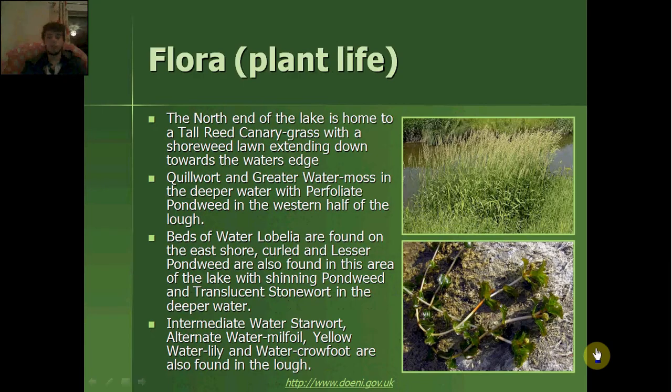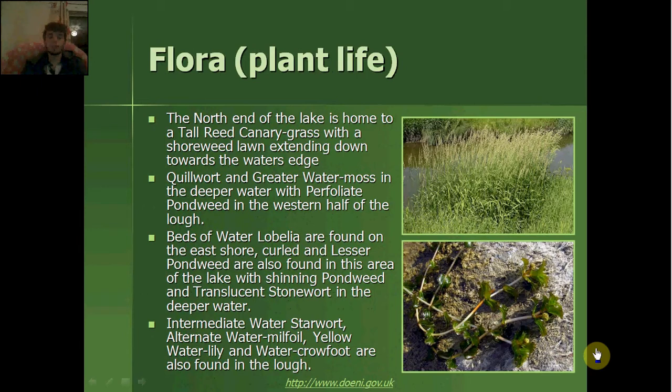Flora. The north end of the lake is home to a tall reed canary grass with a shoreweed lawn extending down towards the water's edge. Quillwort and greater water moss are in the deeper water, with perfoliate pondweed in the western half of the loch. Beds of water lobelia are found on the shore. Curled and lesser pondweed are also found in this area of the lake, with shining pondweed and translucent stonewort in